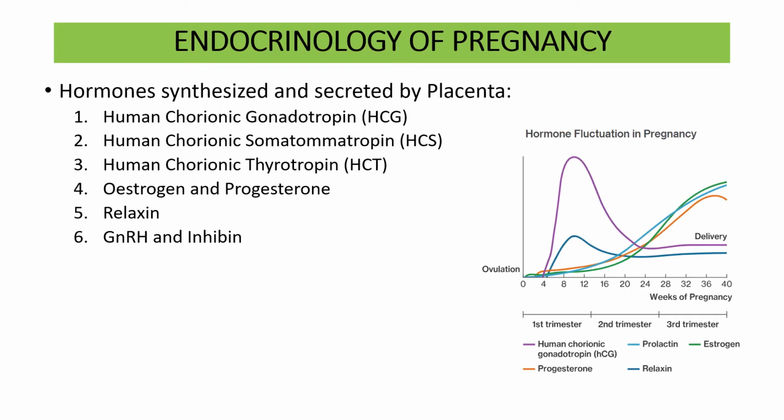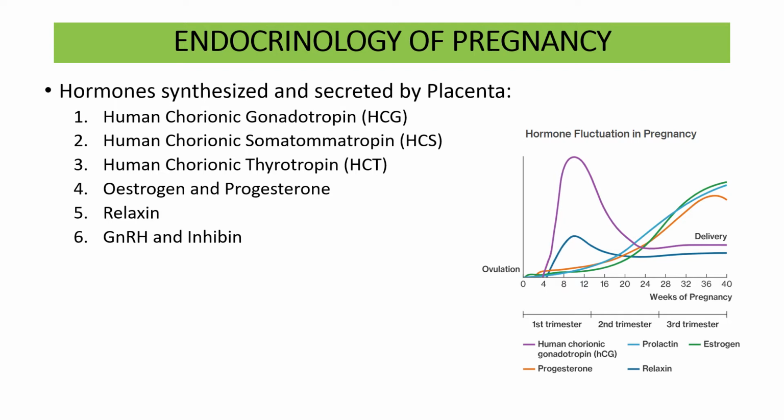Now, during pregnancy, there are many changes that take place, which are responsible for the subsequent changes in the pregnancy. So, what is the first change to occur? The first change to occur is the endocrinology. Endocrinology of pregnancy means many hormones are secreted at the time of pregnancy, and these hormones define the pregnancy changes.